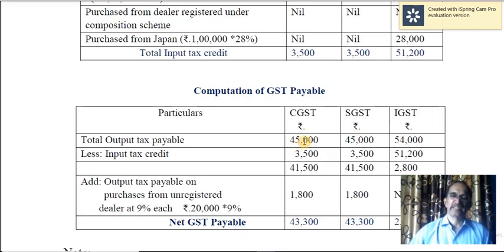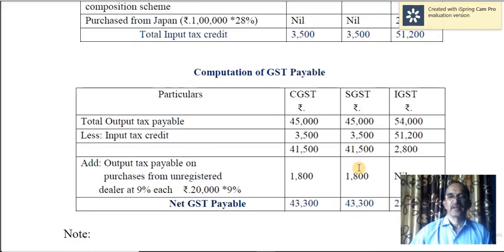Okay. Now look at CGST. First you have to exhaust the input tax credit of IGST. That is done. Now we look for CGST. 45,000 is the output tax. Input tax is a meager amount of 3,500. So balance is 41,500. Then 45,000 output tax of SGST and input tax is just 3,500. So the balance of output tax is 41,500 in case of SGST.